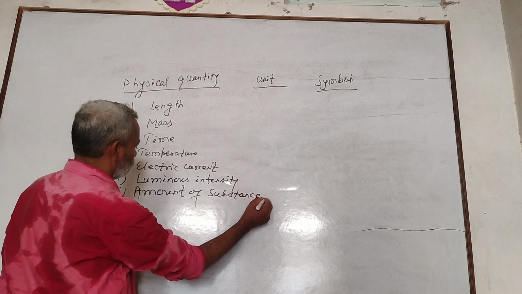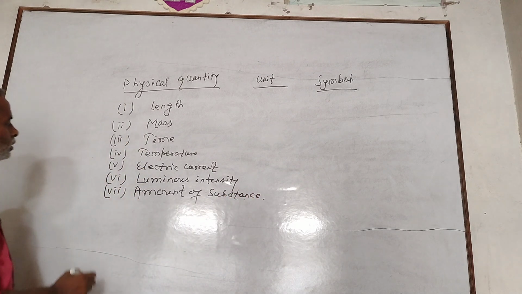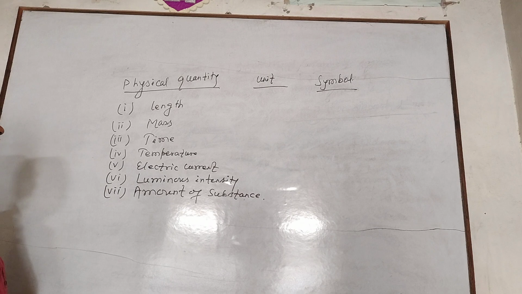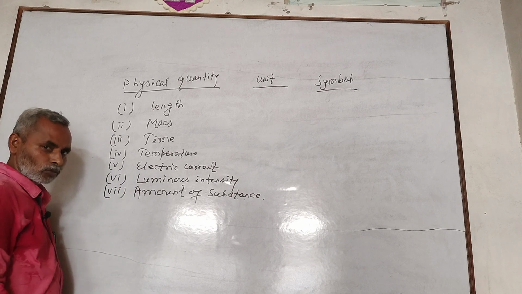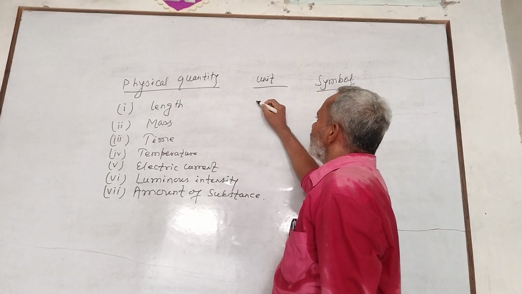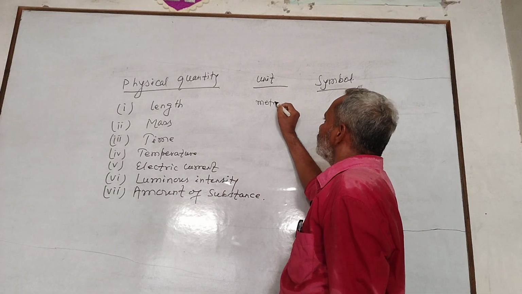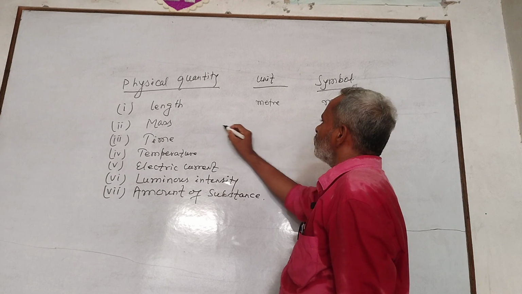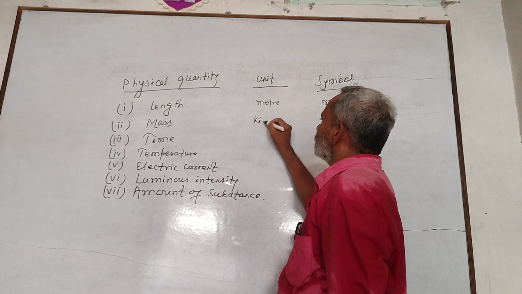Unit of length is meter, symbol m. Mass, kilogram, kg. Time, second, s.